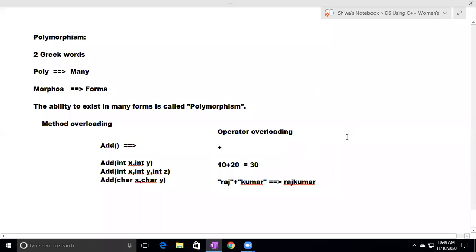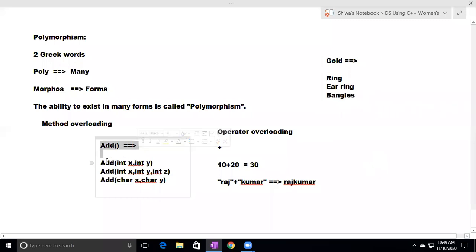Listen. For example, gold is there. The same gold can exist in many forms. Gold exists in the form of a finger ring, or gold exists in the form of an earring, or gold exists in the form of a bangle. So the same gold exists as finger ring, earring, bangle, necklace, bracelet. The same gold exists in many shapes, many forms.